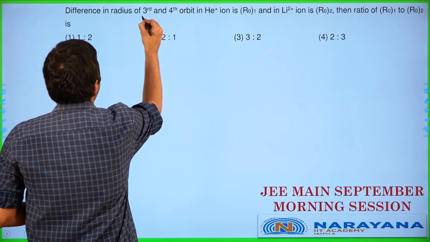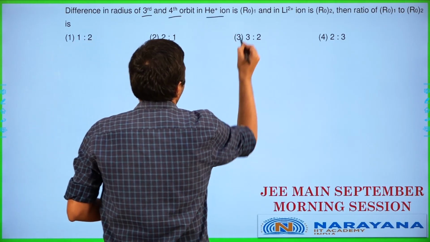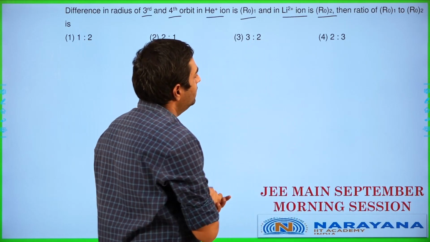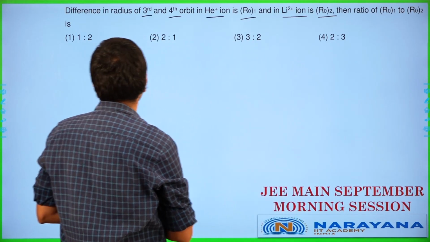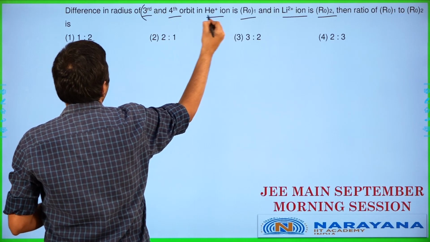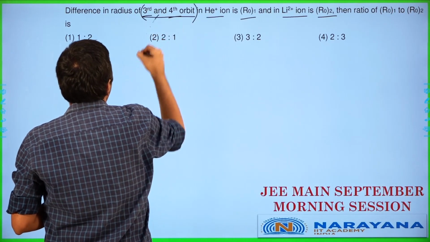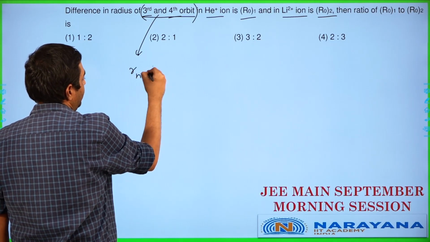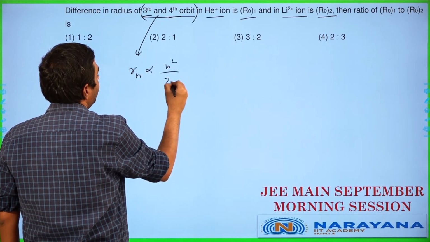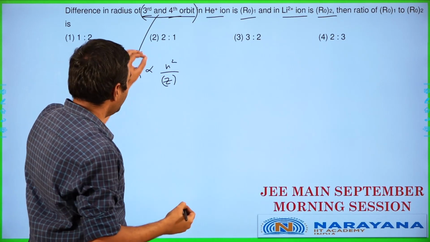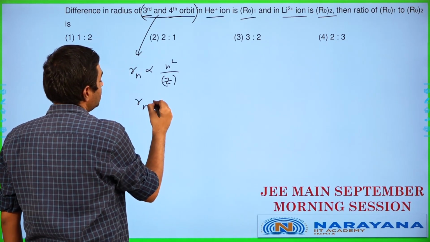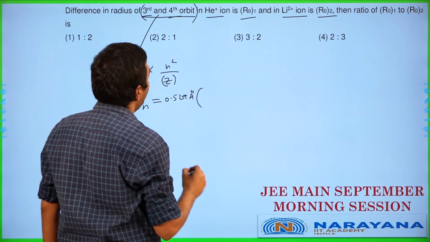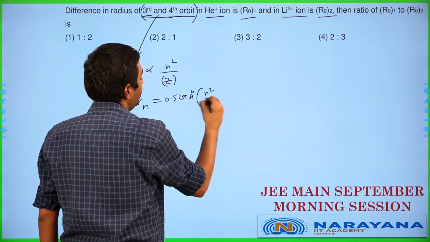Difference in radius of the third and fourth orbit in helium plus ion is R naught of 1, and in lithium plus 2 is R naught of 2. And the ratio of R naught of 1 to R naught of 2 is to be found. So the difference in radius of the third and fourth orbit. Now let's go for the radius. Radius of the nth shell is proportional to n squared divided by Z. In terms of an exact formula, radius of the nth orbit is given by 0.529 angstrom into n squared by Z.